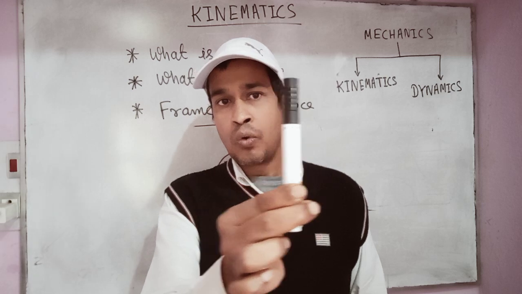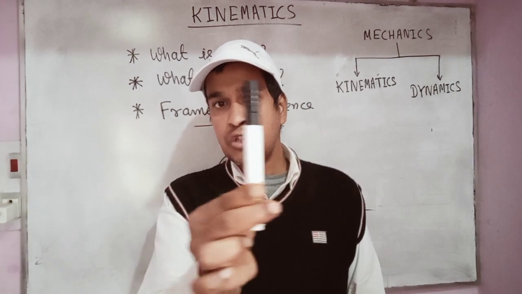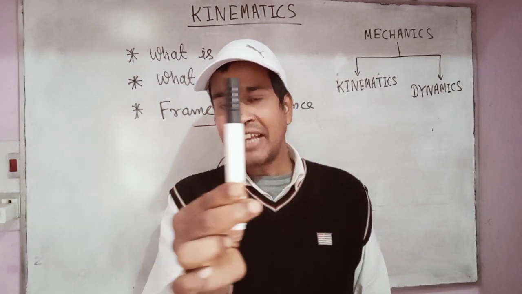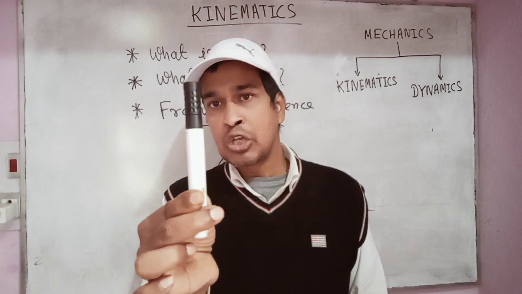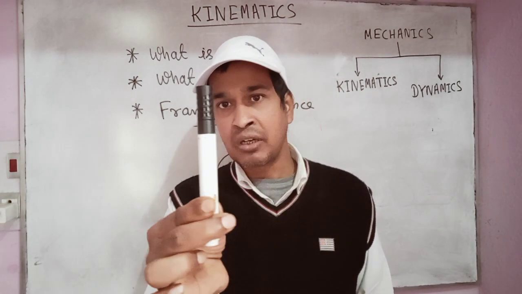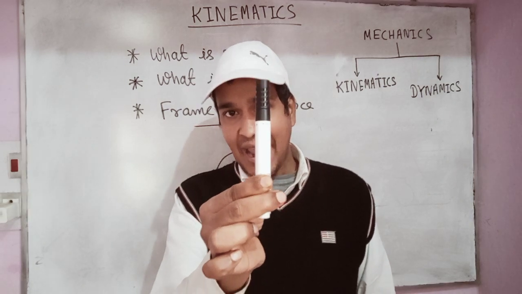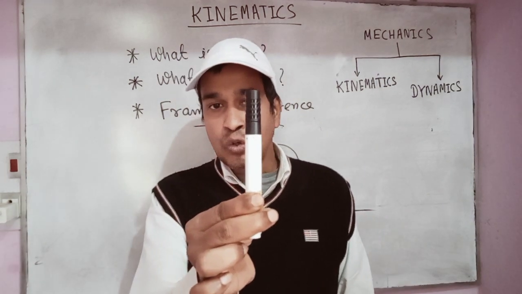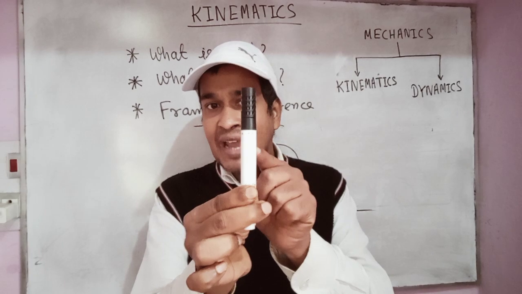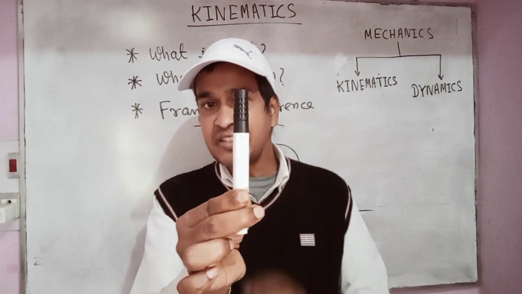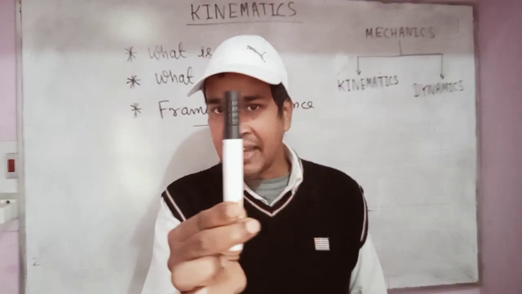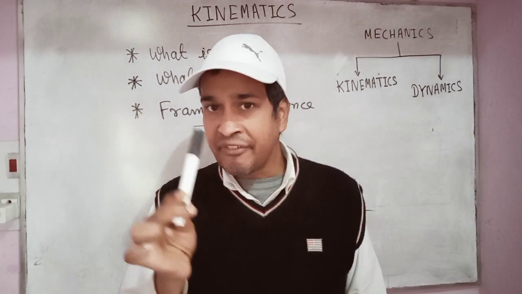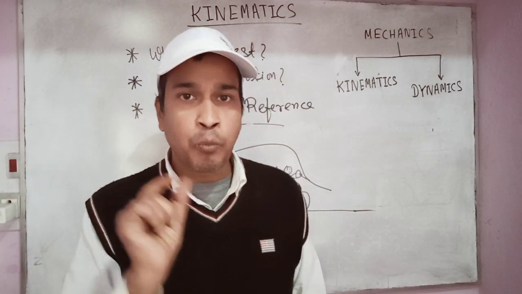Now, as we can see that as time passes, the position of this marker is also changing. So this marker is in motion. So when the marker does not change its position as time passes, then it is at rest, and if it changes its position as time passes, then it is in motion. So this is the difference between rest and motion.